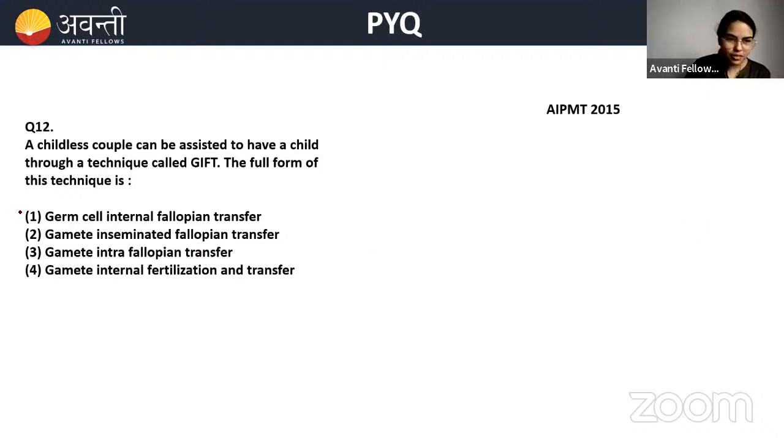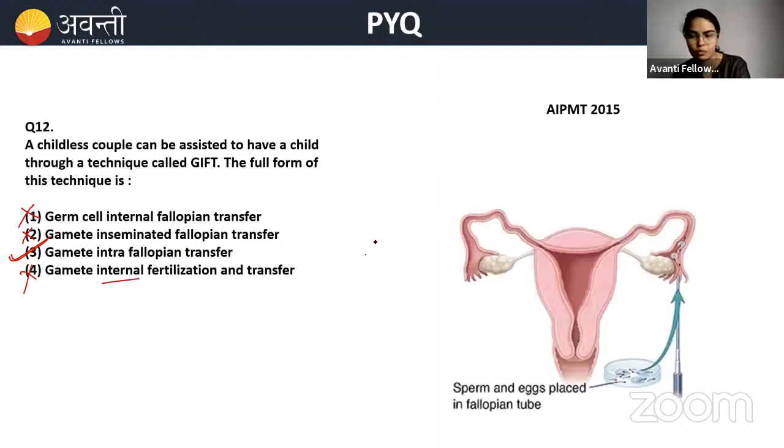Germ cell, no, there is no germ cell in the GIFT. Gamete inseminated, no. Insemination is only for artificial insemination. In artificial insemination, only there will insemination occur. Gamete intrafallopian tube transfer, okay, this is correct. Intrafallopian tube transfer is also correct. Fallopian transfer is also correct. Gamete internal fertilization, no. Option C is the correct option.